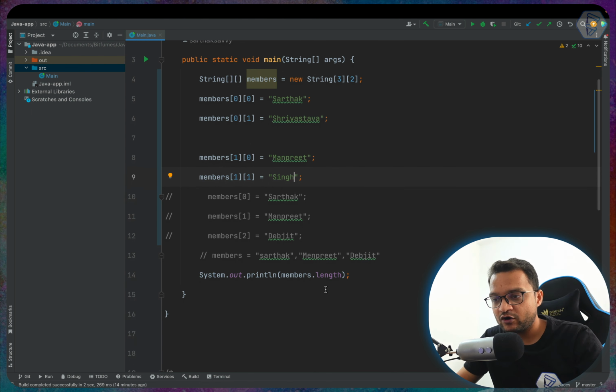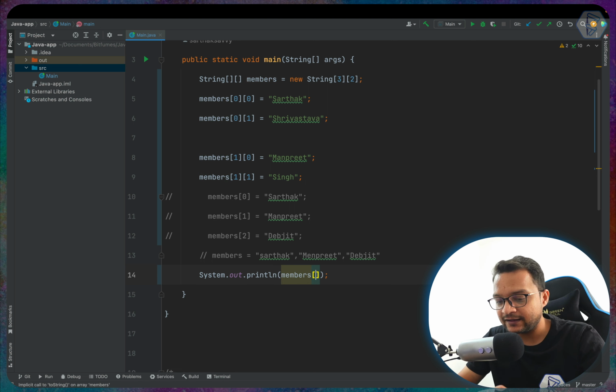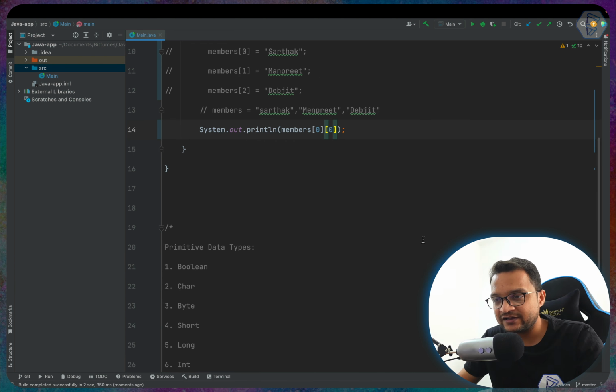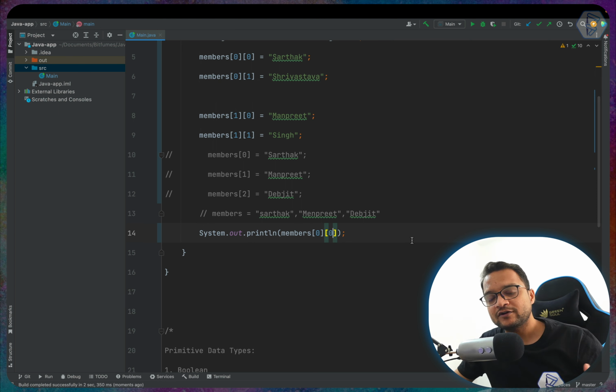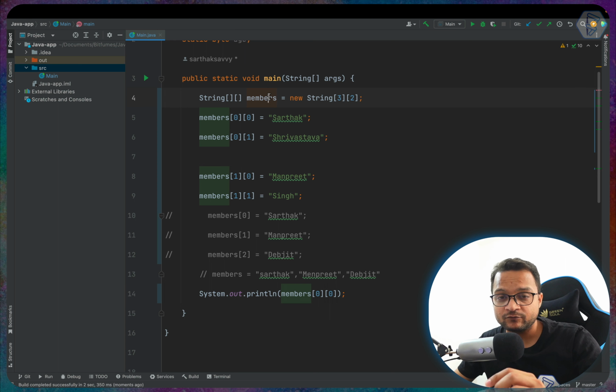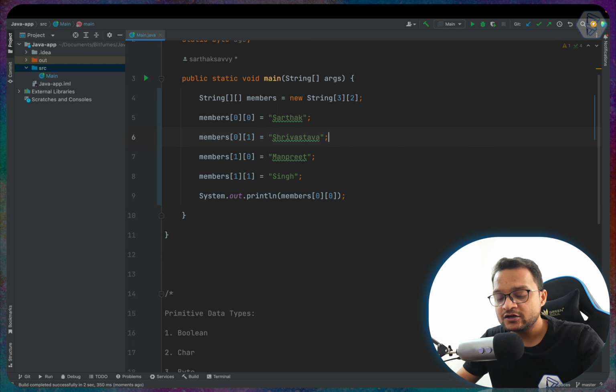And now if we want to have the value for it, we can print it. I want to get the first row with the first column, which should be Sarthak, and this is how we can add to the multidimensional array and get it. It's really useful when you have a lot of information packed in a single element or single array name, and that's really amazing to see how we can create the multidimensional array in Java.